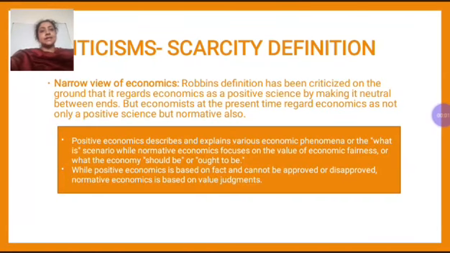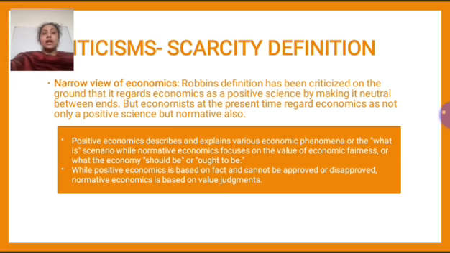Let us discuss the criticisms for scarcity definition. Now, what are the criticisms? The first one is it gives a narrow view of economics. So, Robbins' definition has been criticized on the ground that it regards economics as a positive science by making it neutral between ends. But economists at present time regard economics as not only a positive science but normative also.